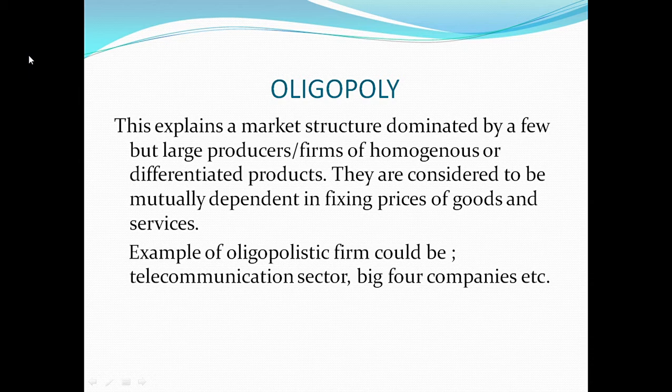Another one could be the big four companies, the big four accounting firms in Nigeria. We have the KPMG, we have the PwC, we have the Deloitte, and so many more. However, the pricing decision of one oligopolistic firm is dependent on the pricing decision of another oligopolistic firm.